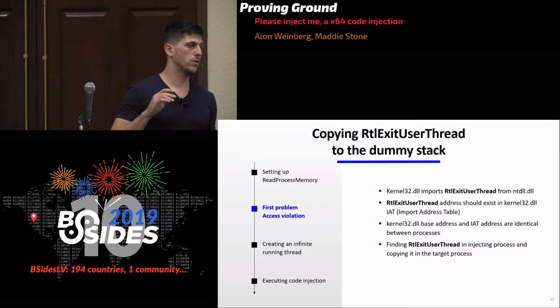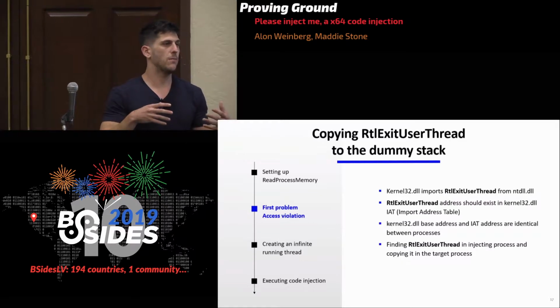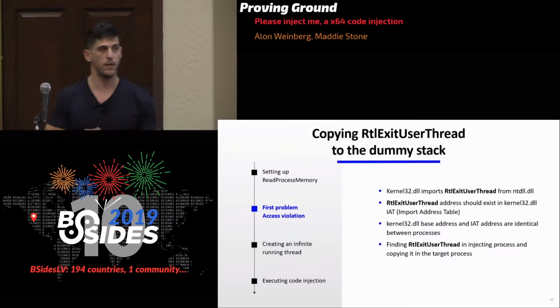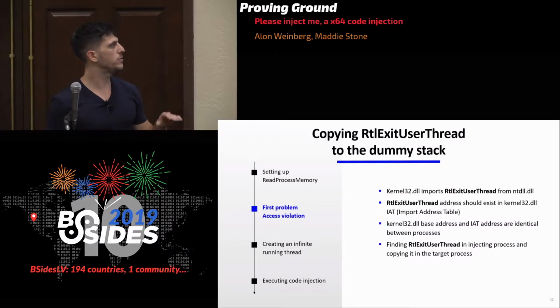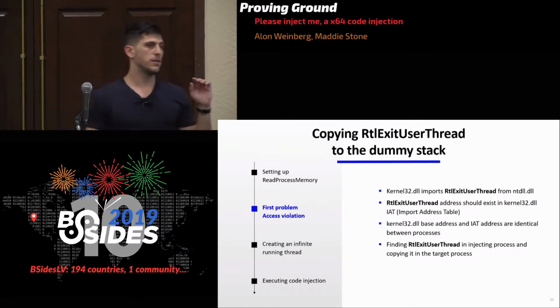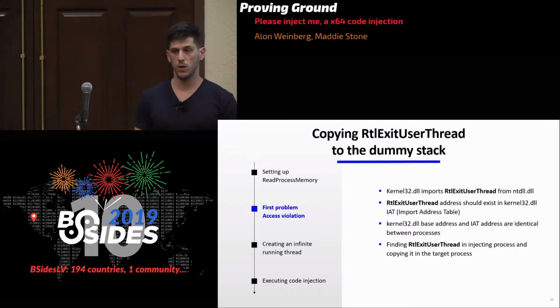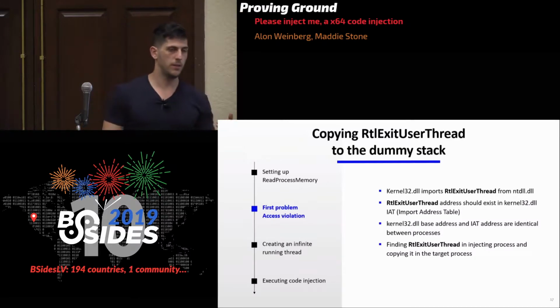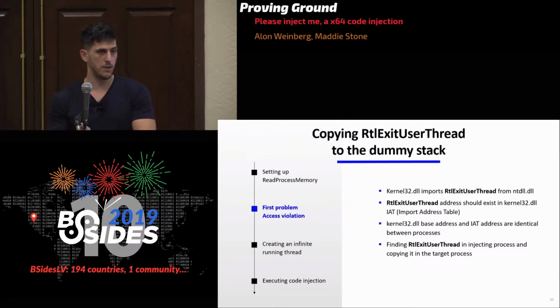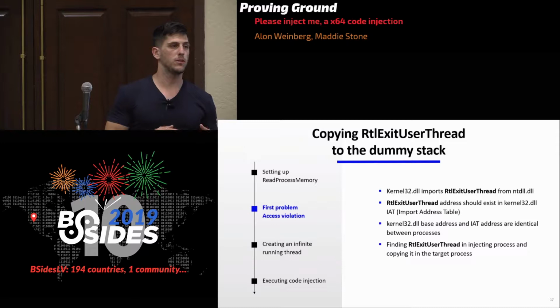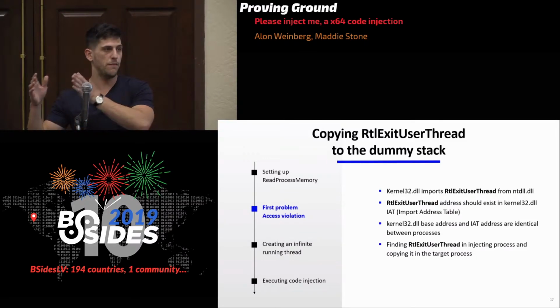So to do so, we will need later on to find somehow to put it there, and I'm going to explain how we do it. So first, let's talk about kernel32 and NTDLL. For those who don't know, these are DLLs that exist in Windows. When they are loaded in the processes, they are loaded to the same address, okay? And their IAT, the import address table, because it's relative to the base address, is going to be the same address in every process.